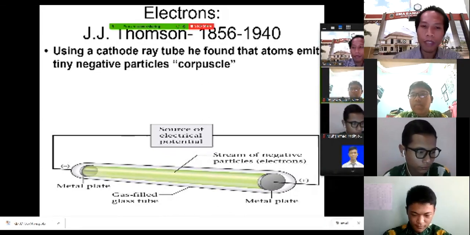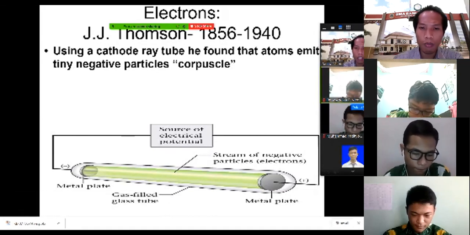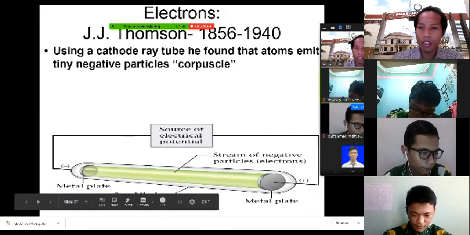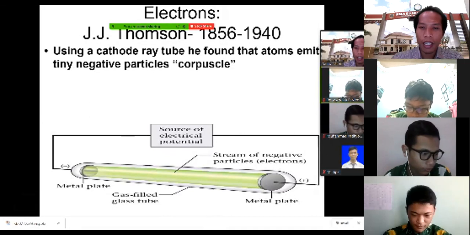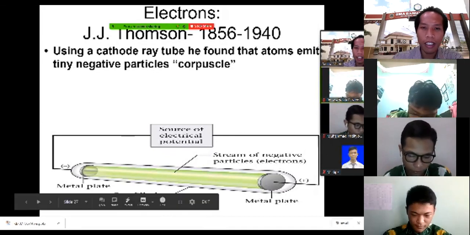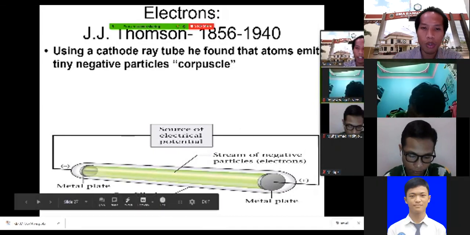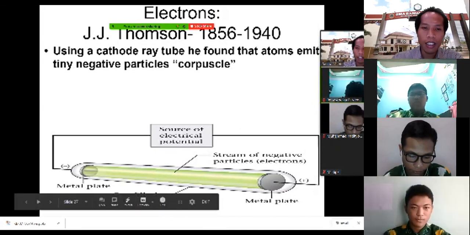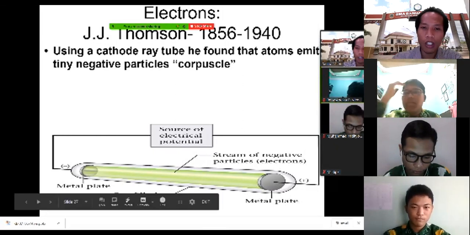The cathode ray experiment is using a tube. This is the tube that is used here. There is an electrical source connected to the tube. There is a positively charged and a negatively charged plate, and they are connected to the source of electricity.